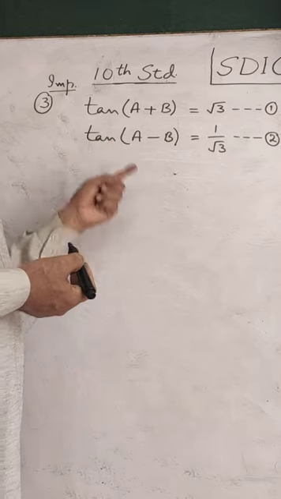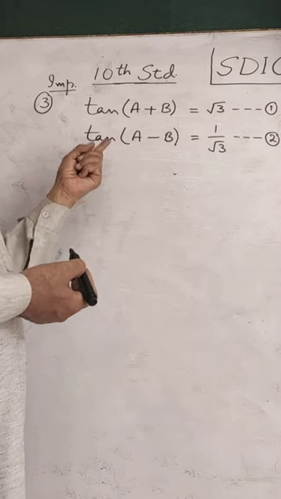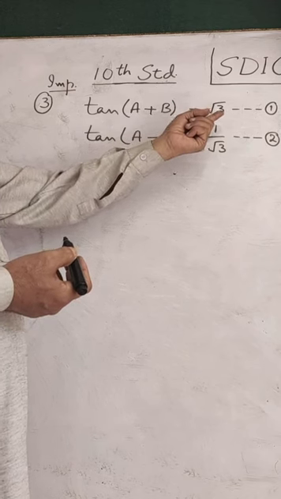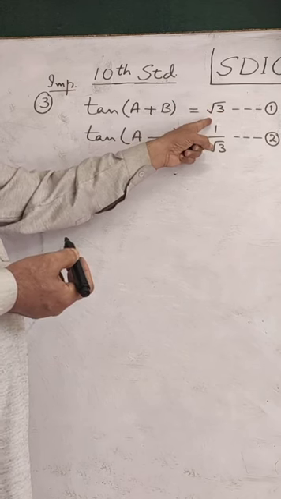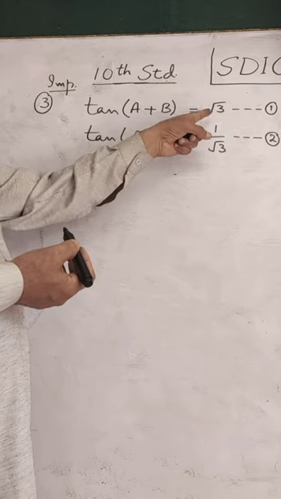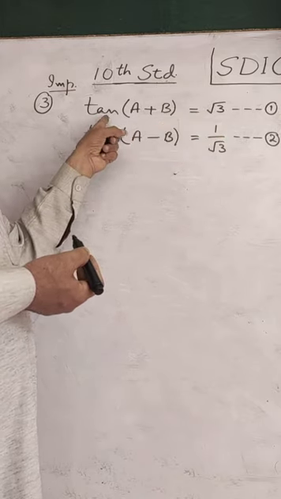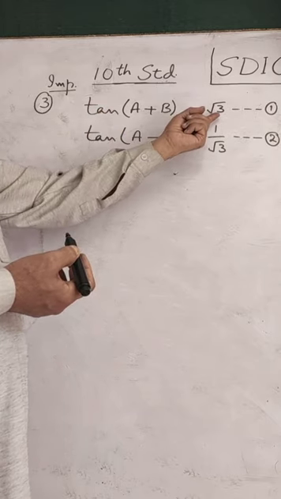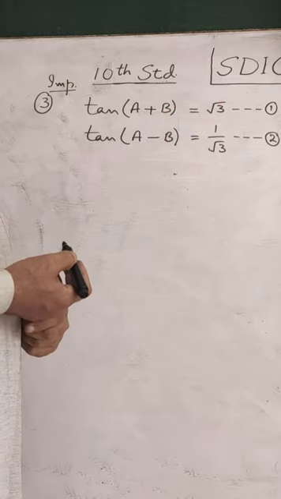Tomorrow you may have a question involving sec here or sine here. So you have to then choose accordingly. If it is sine here or cos here or some other trigonometric ratio other than tan and cot, you will not have root 3 then, because root 3 is not in the table of sine.